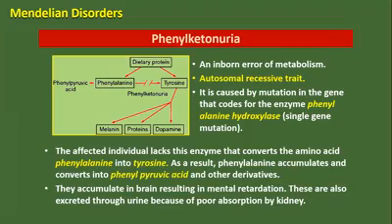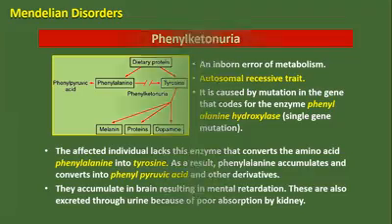Normally, the phenylalanine hydroxylase enzyme is there, and it converts the amino acid phenylalanine into tyrosine. But when it is absent, phenylalanine accumulates and converts into phenylpyruvic acid. Because this phenylpyruvic acid accumulates in the brain, it affects the brain, and the person becomes mentally retarded. These are also excreted through the urine because of poor absorption by the kidneys. There is that possibility also.